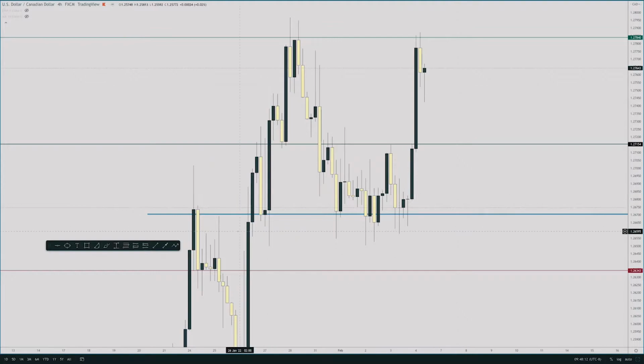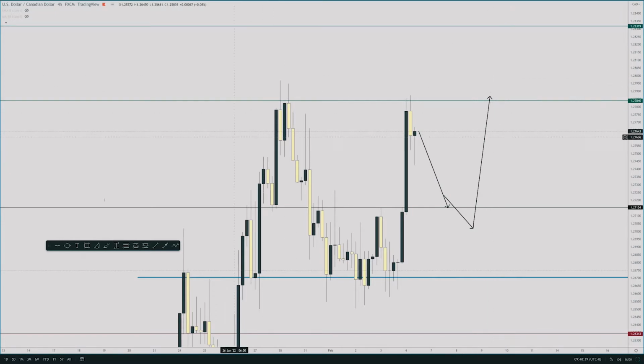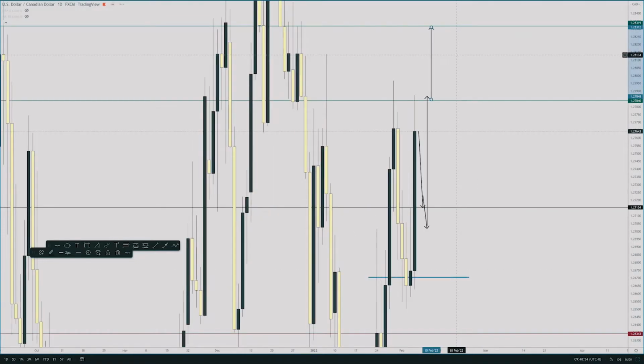But anyways, I do see the Canadian dollar pulling back down to here, back to this breakout range at 127.15, and possibly even lower down to 127.00. Might wick down to this area, and then we should see a push up to the upside, up to 127.850, and if that resistance does break, hopefully it does, because if not, this would be a triple top, and that would be bearish. But if this does break, we could see a bullish move up to the 128.3 price range.